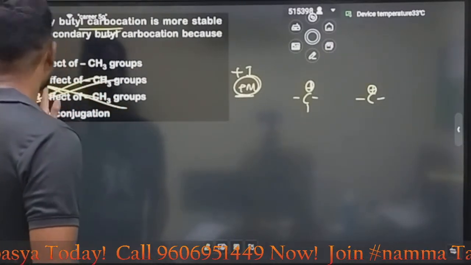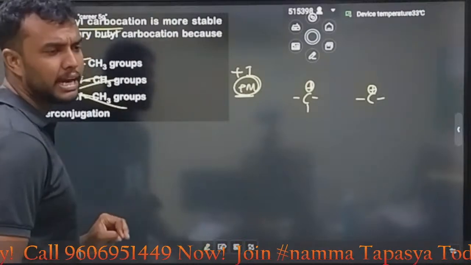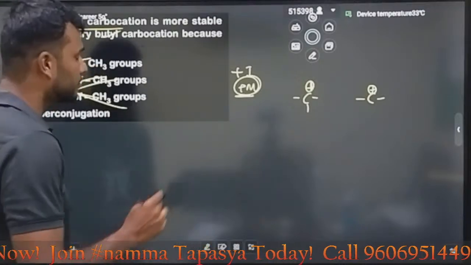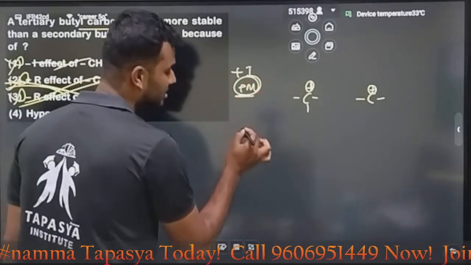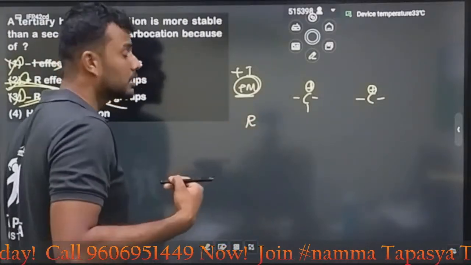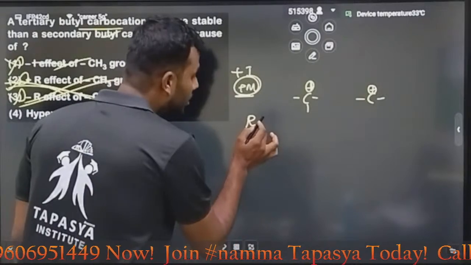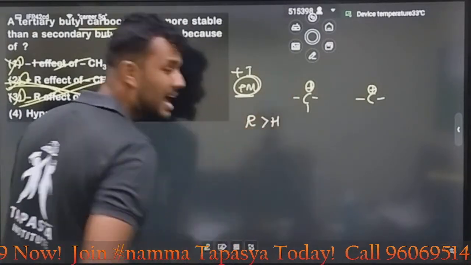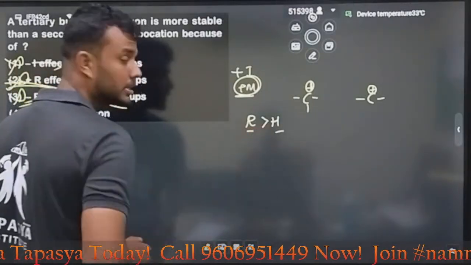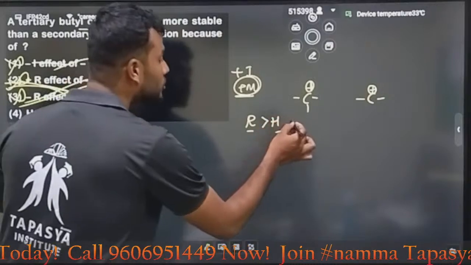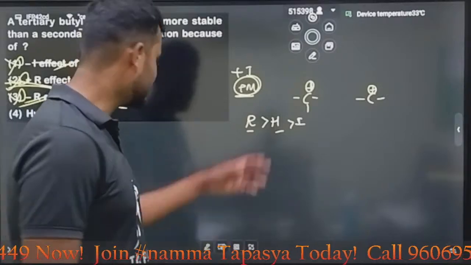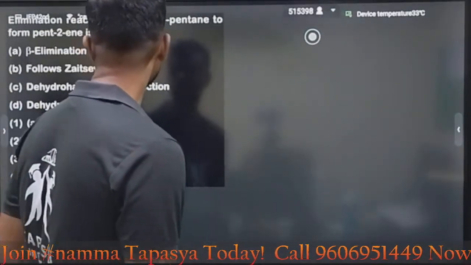Either option. Arey baba, minus I not. We know, my dear students, whenever you want to arrange the carbocation stability, please follow this method. First, you must go with resonance. More resonating structures or more canonical structures, more stable. Then hyperconjugation. After resonance, hyperconjugation. After hyperconjugation, inductive effect. This is the carbocation stability order. Answer is very simple: hyperconjugation, my dear students, hyperconjugation is the answer.